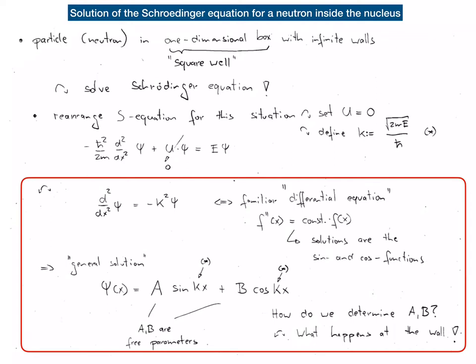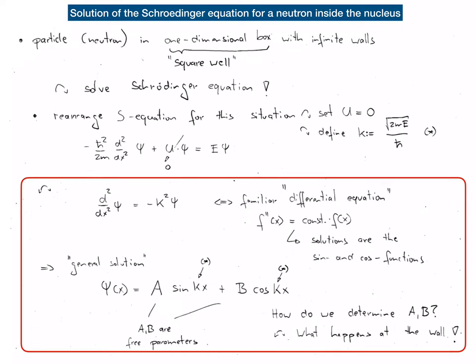The most general mathematical solution is given by psi of x is equal to a parameter a times the sine function of kx, whereby k is the k as defined in star, plus parameter b times cosine of kx. Mathematically, we can detail the solution no further unless we have more information about the problem.